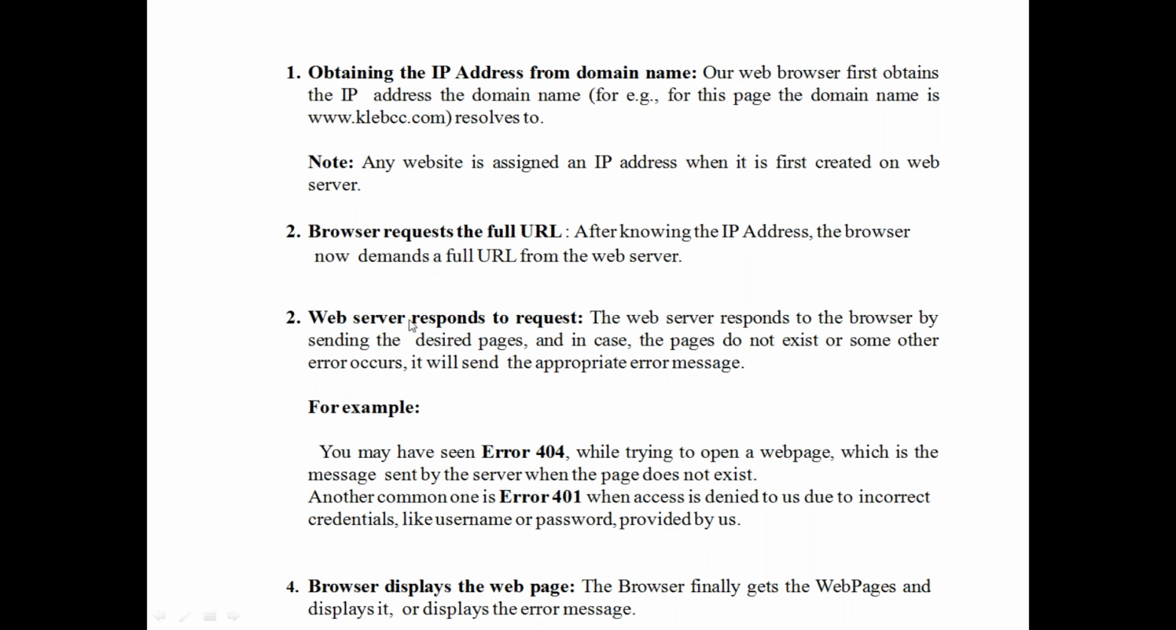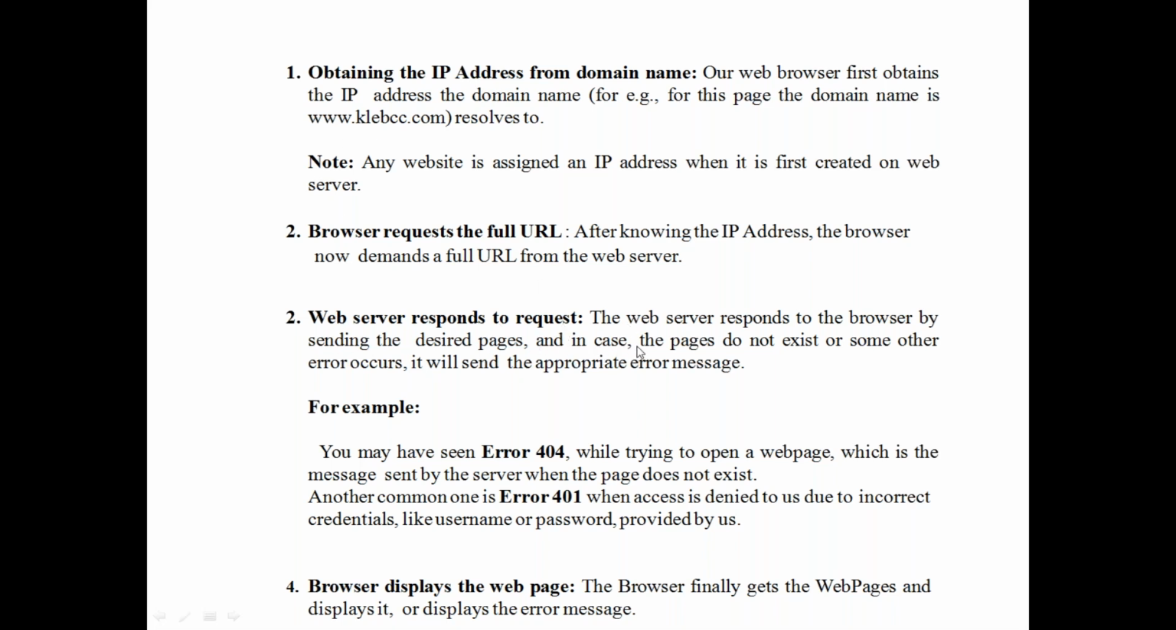Okay, then the web server responds to the request. How does it respond? The web server responds to the browser by sending the desired page. For example, if this website is available on the server, then it sends whatever page you are requesting. That page is sent to the client.